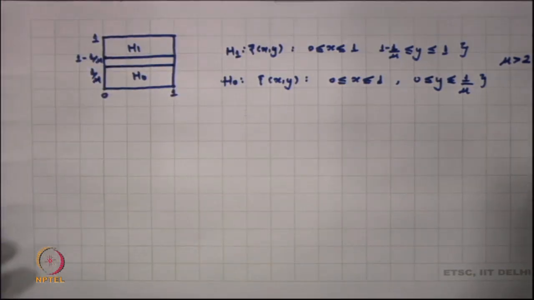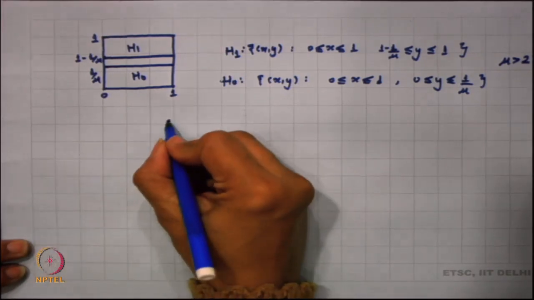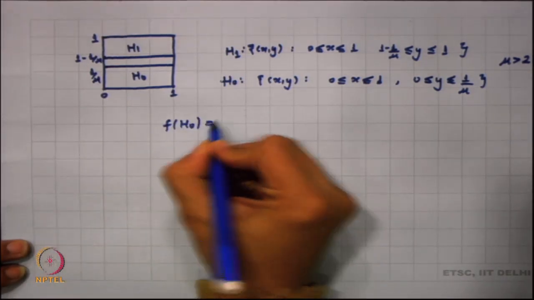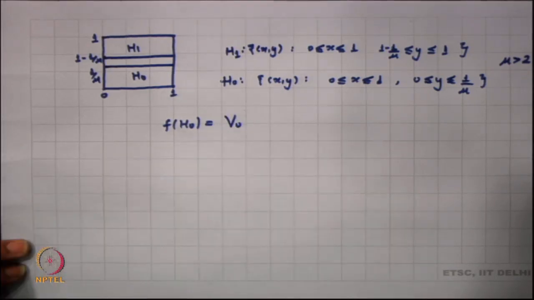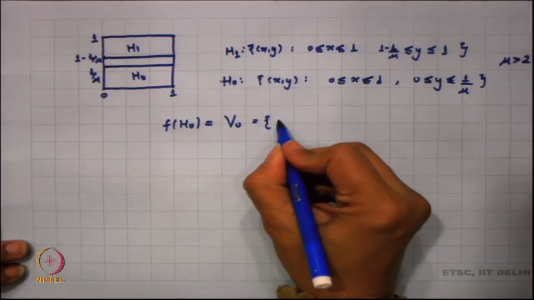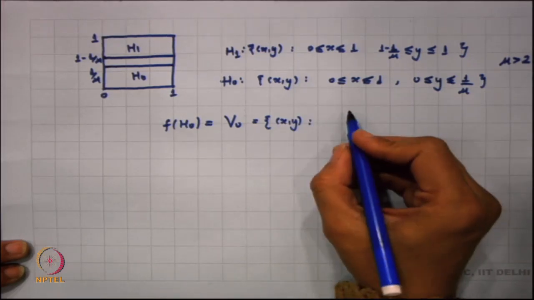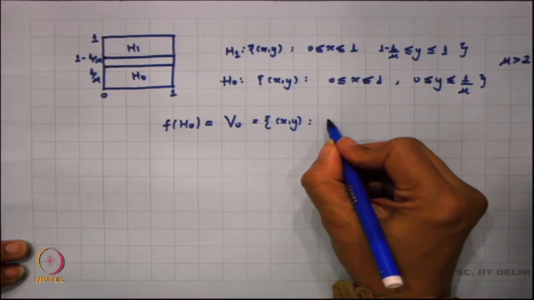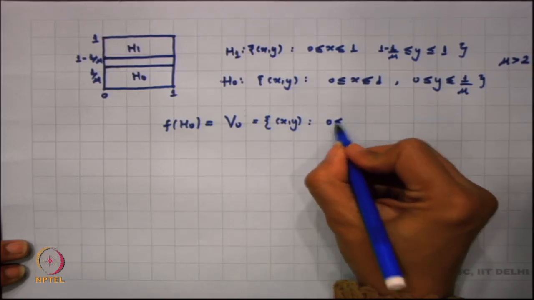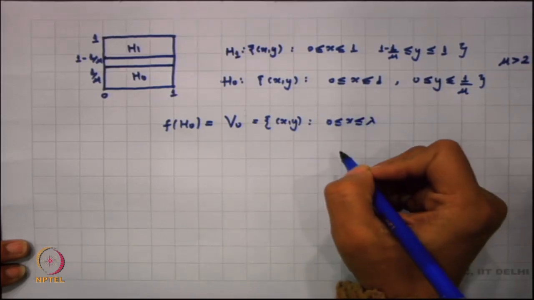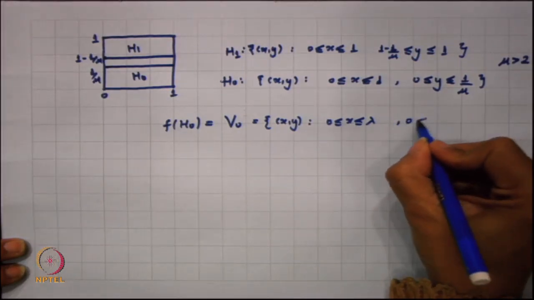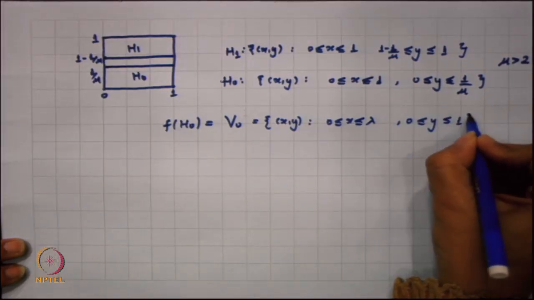Now, you are defining f affinely on this, right. So, you define it in such a manner that f of H0 is V naught, and I define my V naught to be equal to the set of (x, y) such that 0 is less than or equal to x is less than lambda, and 0 is less than or equal to y is less than or equal to 1.